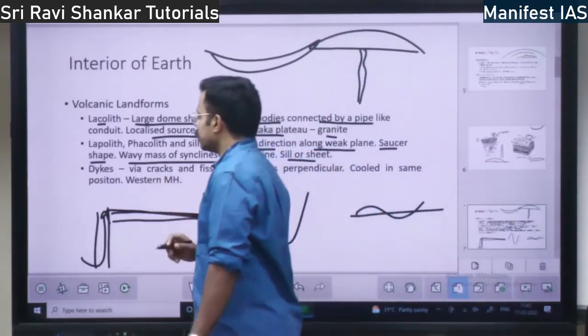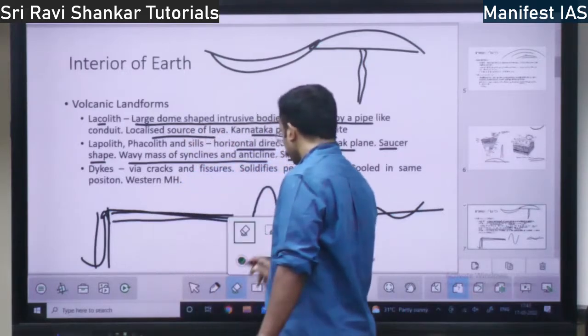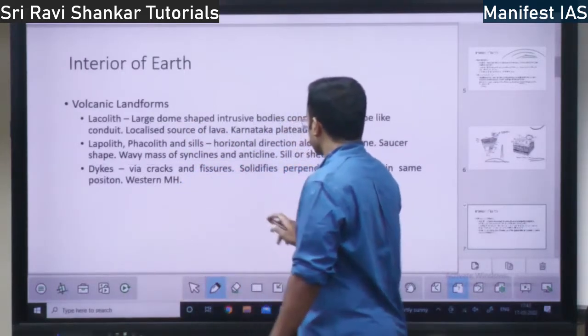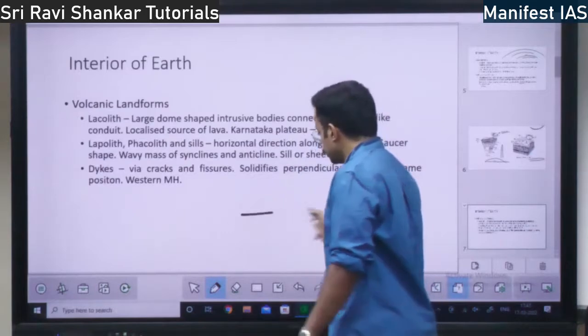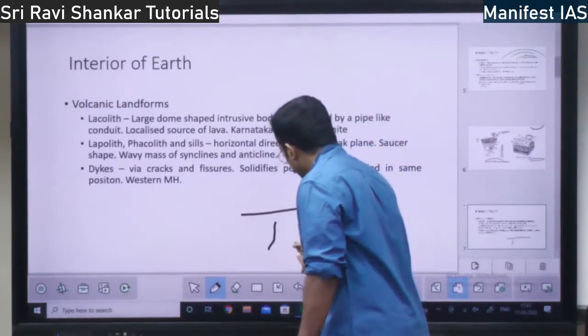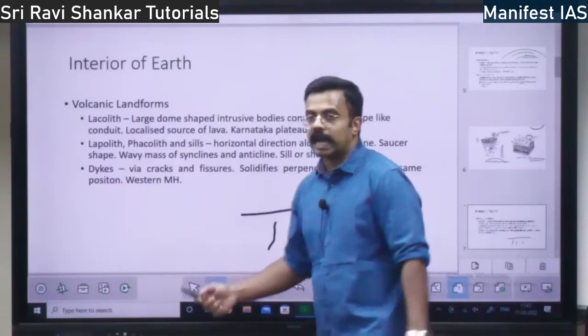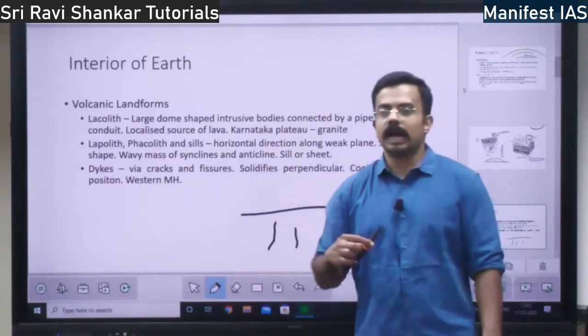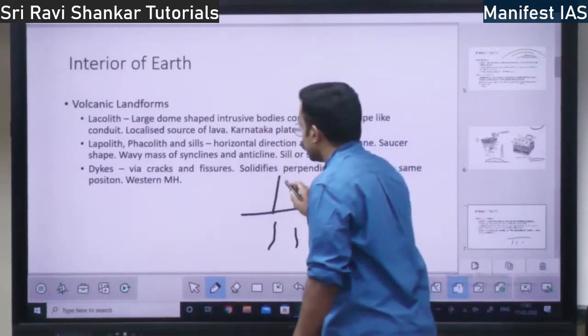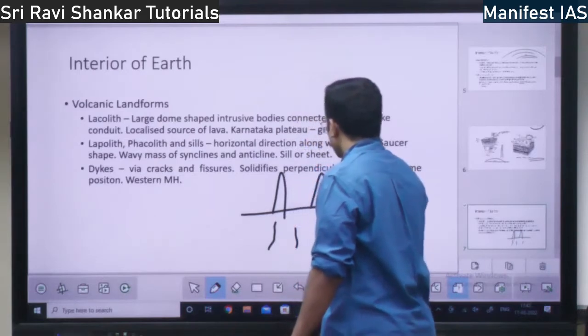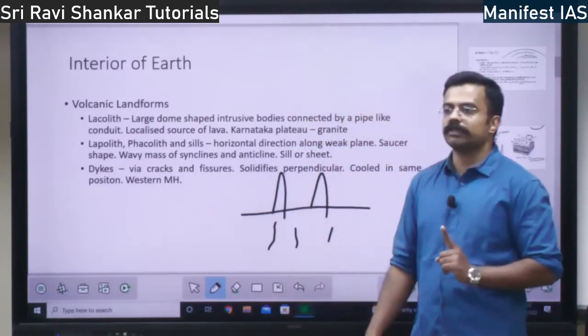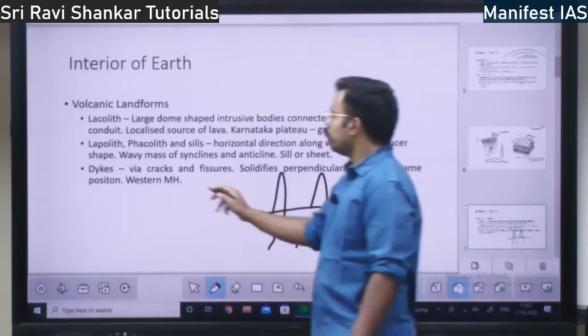Then you have dikes. Dikes means, suppose this is the earth, there will be a lot of cracks. Within these cracks, the magma will come out and dikes will form like this. Vertical bodies projected outside the earth are called dikes.